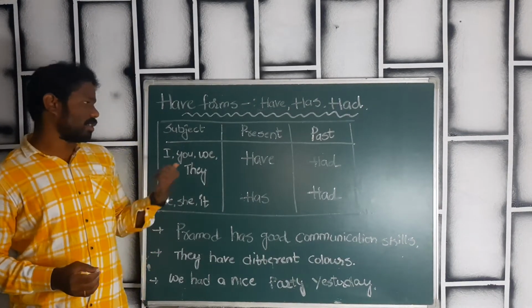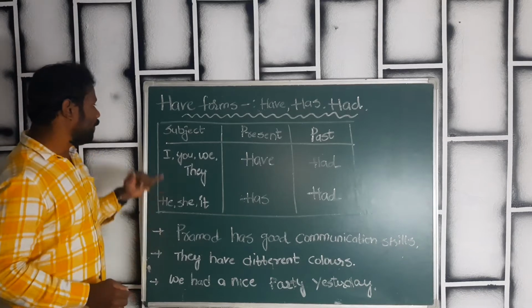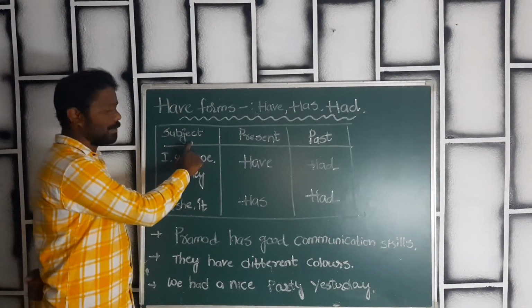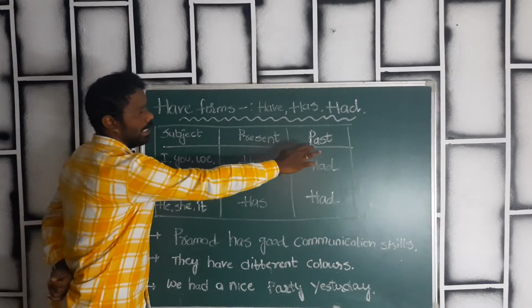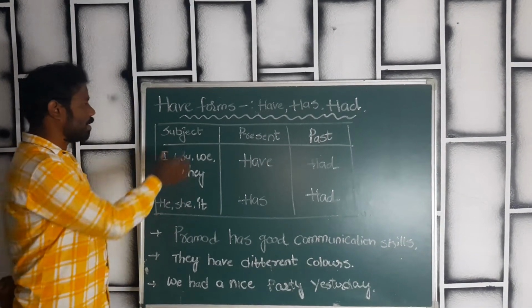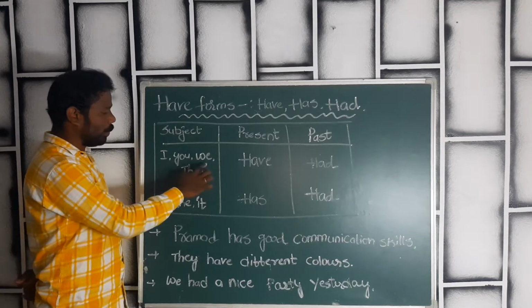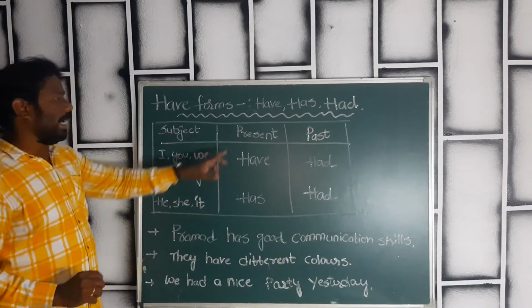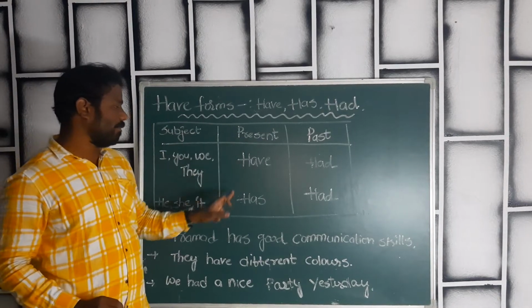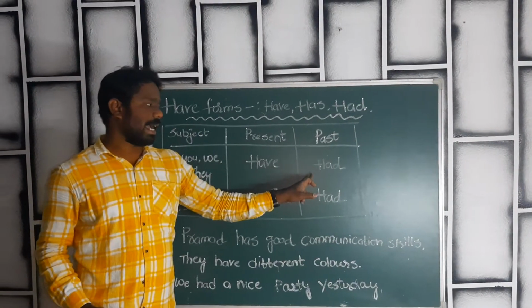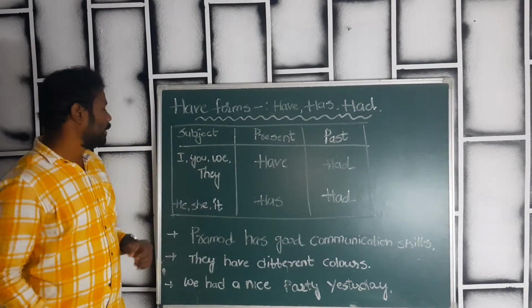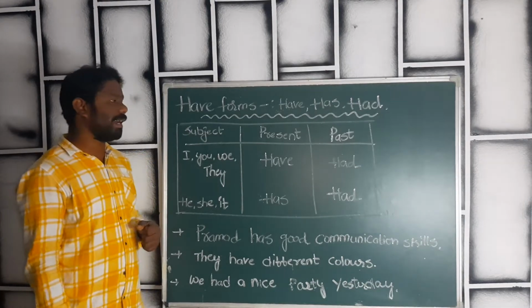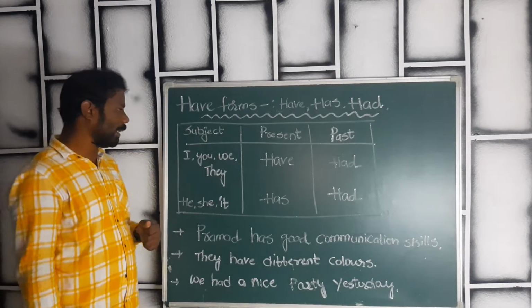Just have a look at the board now. We have a table over here. In the table, it shows subject, present tense and past tense. For the subject we have I, you, we, they, and he, she, it. In the present tense, we have have and has. In the past, had. Now we'll learn when to use and how to use have, had and also has.